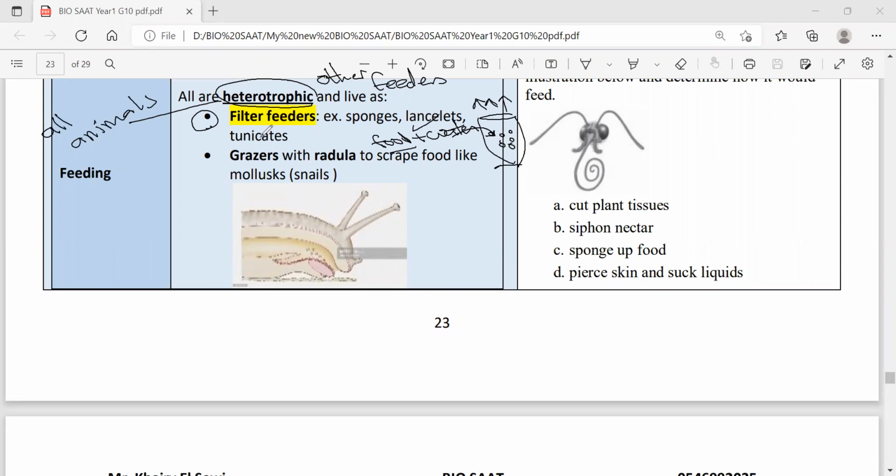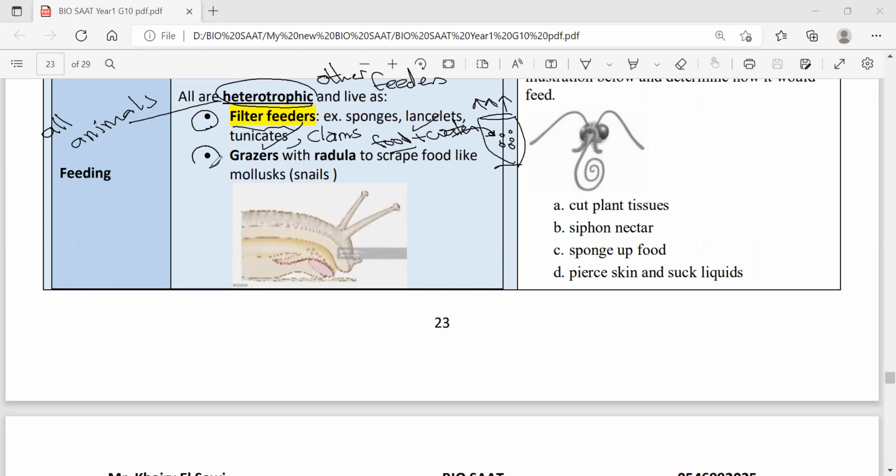Also lancelets and tunicates, the only two invertebrate chordates. So three of the invertebrates, sponges, lancelets, and tunicates, are filter feeders. Not only, by the way, also some of the mollusks like clams, oysters, even the seashell, all of these mussels are filter feeders. They take in the water along with the food, capture the food, and get the water out.